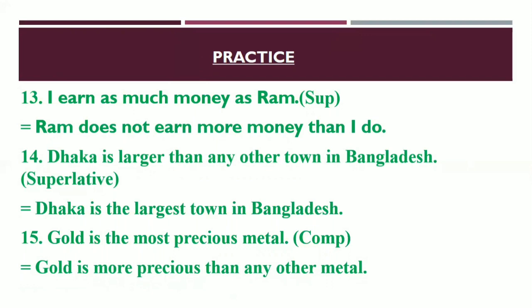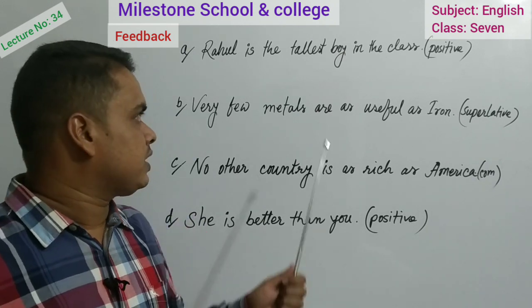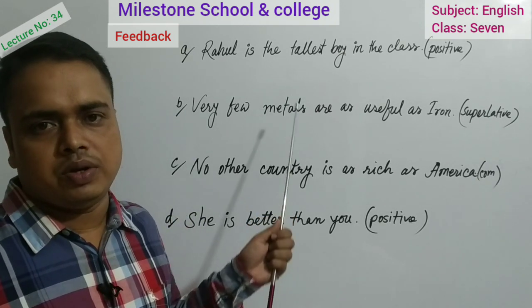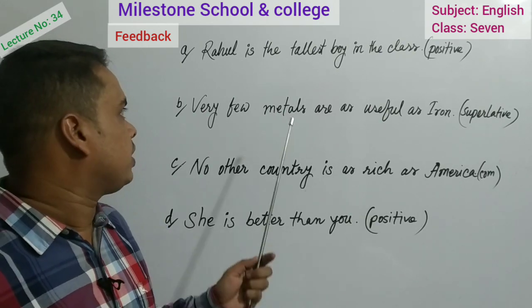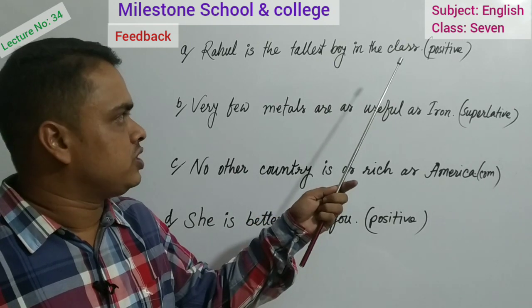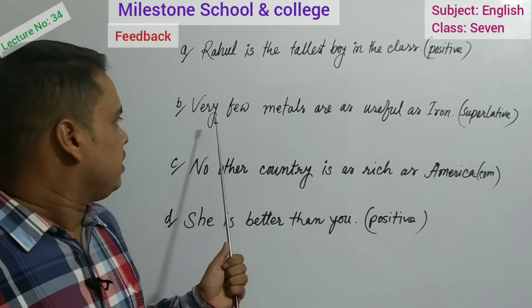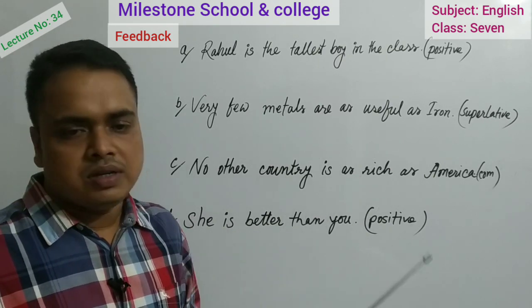Now in the feedback session, I will give you some questions. I think you will be able to solve them. Okay, dear learners, now in the feedback session, I have given some questions for you. I think you will be able to write down the answers. So first question for you, Rahul is the tallest boy in the class. You have to make it positive. Then, very few metals are as useful as iron.